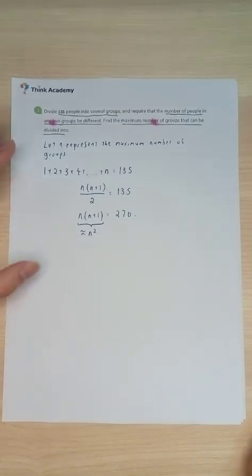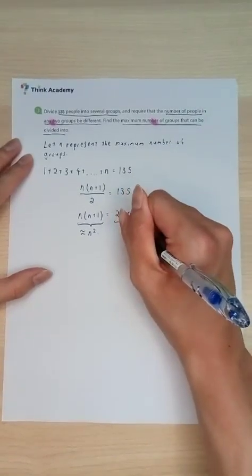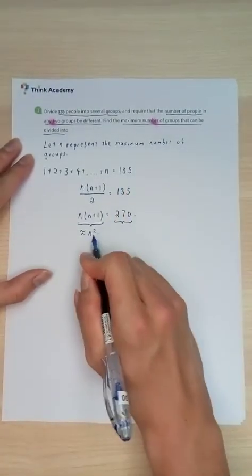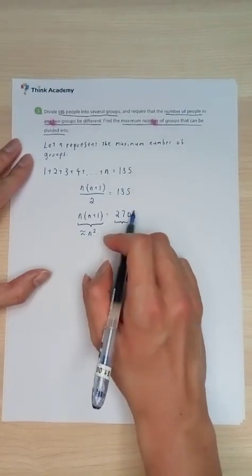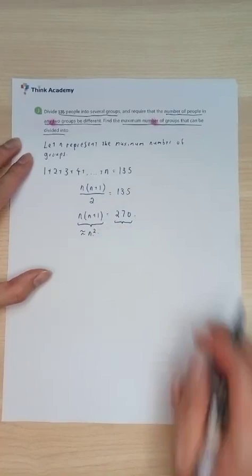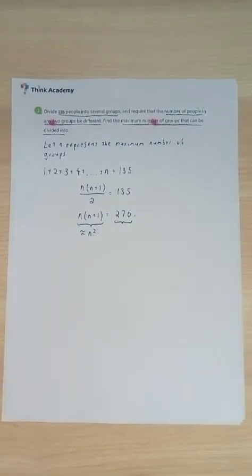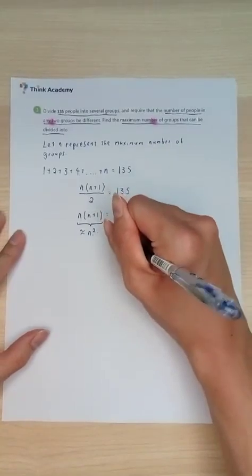So in this case, what about this one? 270. Well, there's an n squared over here. So what we're going to do is look for a perfect square that 270 is closest to. What's 270? 270 is probably close to 225, which is equal to 15 squared.